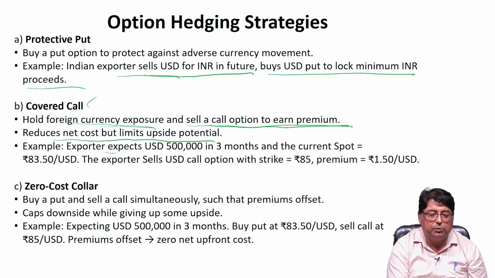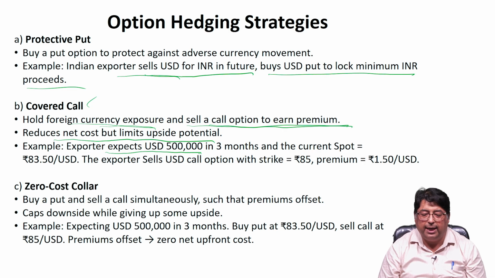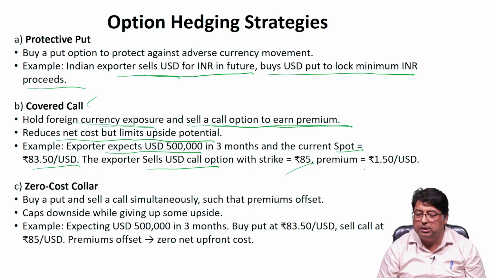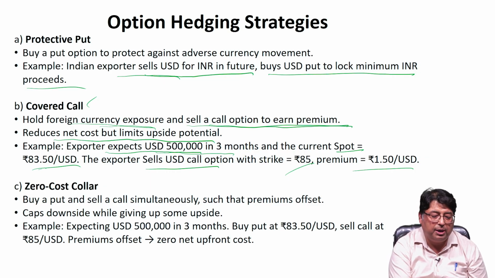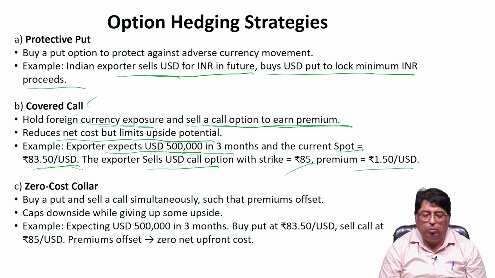For example, if the exporter expects $5 lakhs in 3 months and the current spot rate is 83.5 USD, the exporter sells a USD call option with a strike price of 85. So the premium is the difference between these two, that is 1.5 rupees per US dollar. So here what is happening? The exporter is expecting to receive $5 lakh in 3 months of time, and the current spot rate is 83.5.